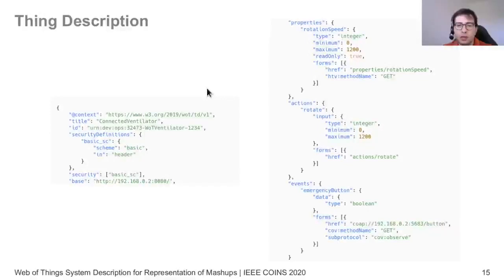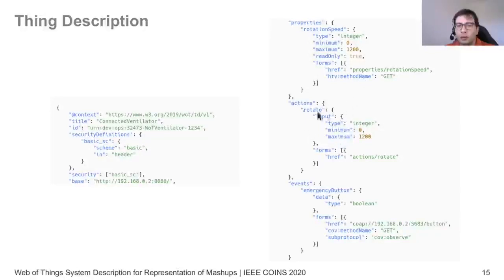So here we see an example Thing Description, a rather simple one. On the left-hand side, we see some metadata such as security information. And on the right-hand side are the interaction affordances. As you can see, a Thing Description is a document format that is machine and human readable. In this case, it is a JSON-LD document, and it allows us to describe, for example, the data structures of a property or action. Here we can also see that, combined with a base value, we can describe the exact endpoint of a device. So this is to say that these are device-specific and not general API descriptions.